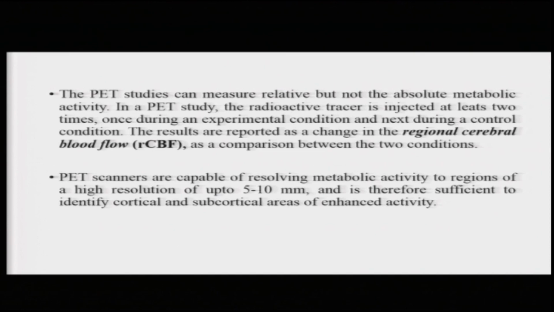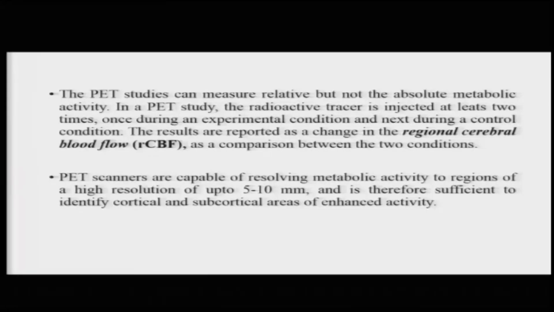In a PET study, typically this radioactive tracer has to be injected at least 2 times. Once during an experimental condition so that you know which areas were invoked while doing the experimental task, and once during a control condition with which you will compare the activity of those specific tagged areas.